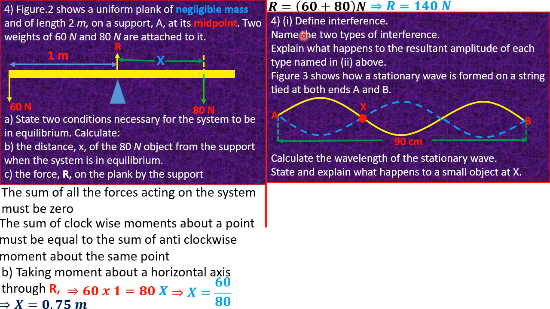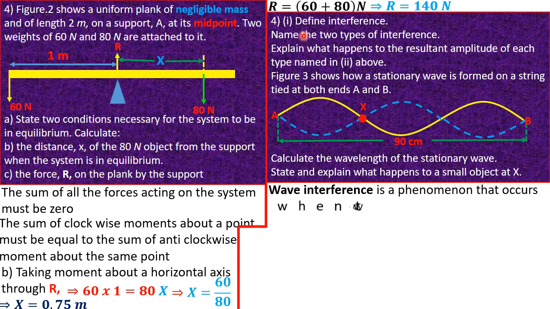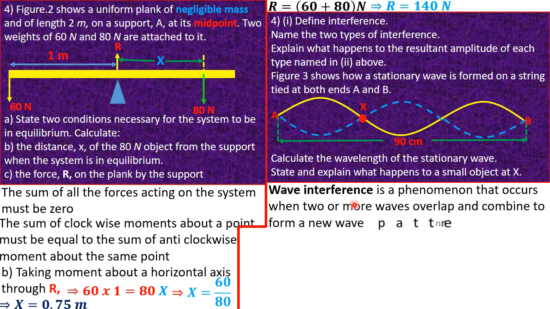Now, what is interference? We can define interference as a phenomenon that occurs when two or more waves overlap and combine to form a new wave pattern. The waves might either be traveling in the same sense or in opposite senses. They might have the same amplitude or a different amplitude. As long as these two waves are capable of overlapping, interference can occur at that point.